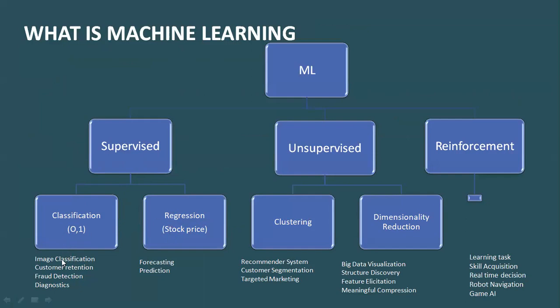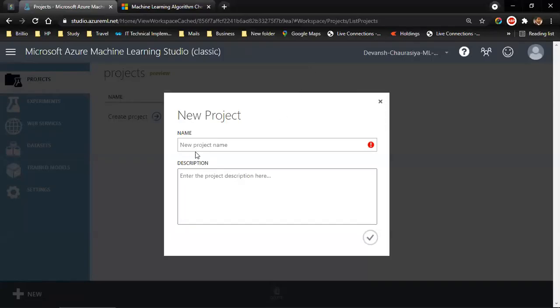Classification you can use for image classification, customer retention, fraud detection, diagnostics. Regression you can use for forecasting, predictions. And there are many other uses. Okay, so let's start with classification, which is a supervised machine learning model.